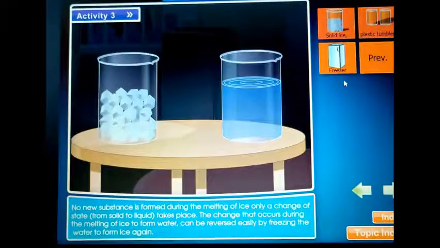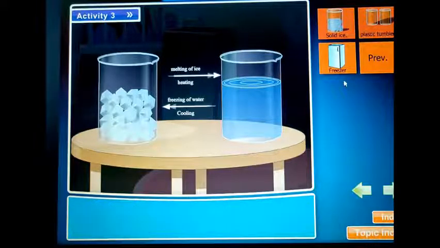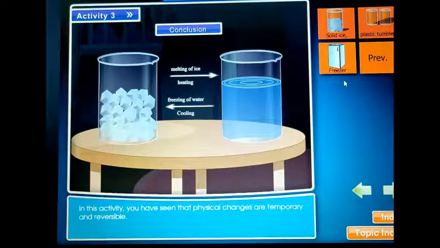Only a change of state from solid to liquid takes place. The change that occurs during the melting of ice to form water can be reversed easily by freezing the water to form ice again. Conclusion. In this activity, we have seen that physical changes are temporary and reversible.